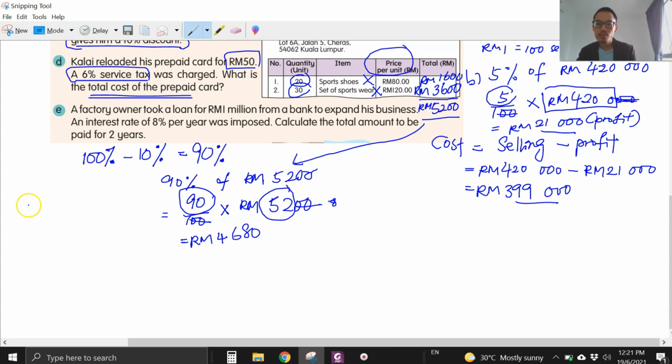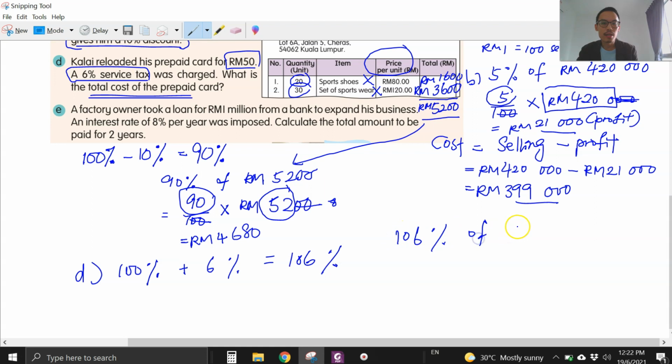Again, the full percentage is 100%. Jumlah peratus. But here you have to pay service tax of 6%. Cukai perkhidmatan tambah 6%. So jumlah kena bayar 106%. So we take 106% times the 50 ringgit. So 106, put it over 100. Of is times 50 ringgit.